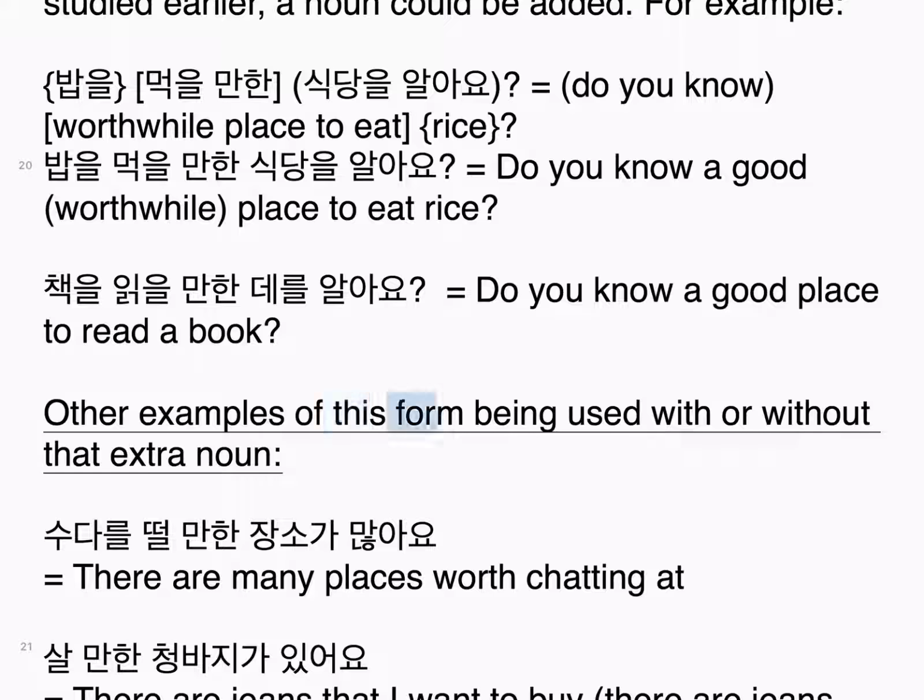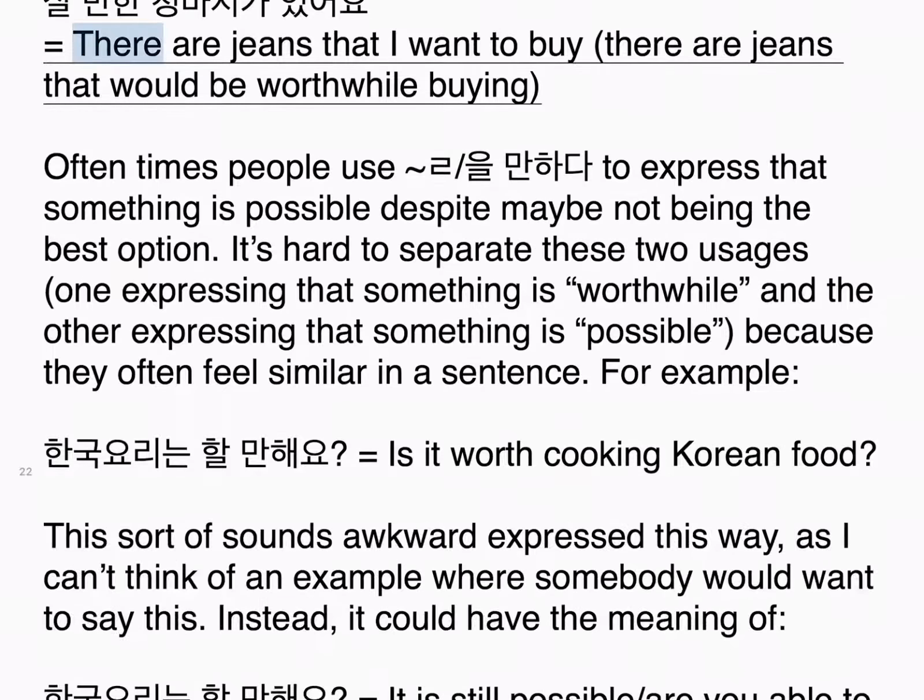Other examples of this form being used with or without that extra noun. 수다를 떨 만한 장소가 많아요. There are many places worth chatting at. 살 만한 청바지가 있어요. There are jeans that I want to buy. There are jeans that would be worthwhile buying.